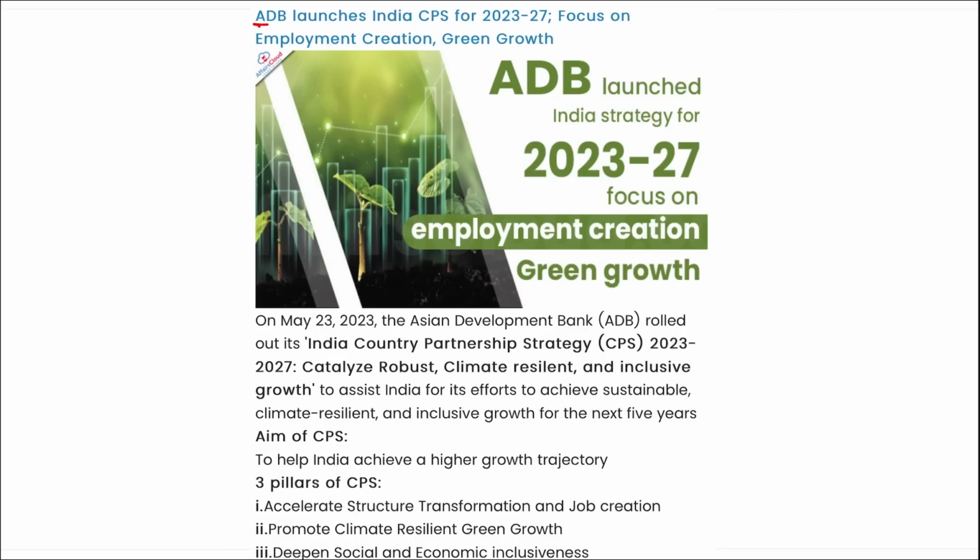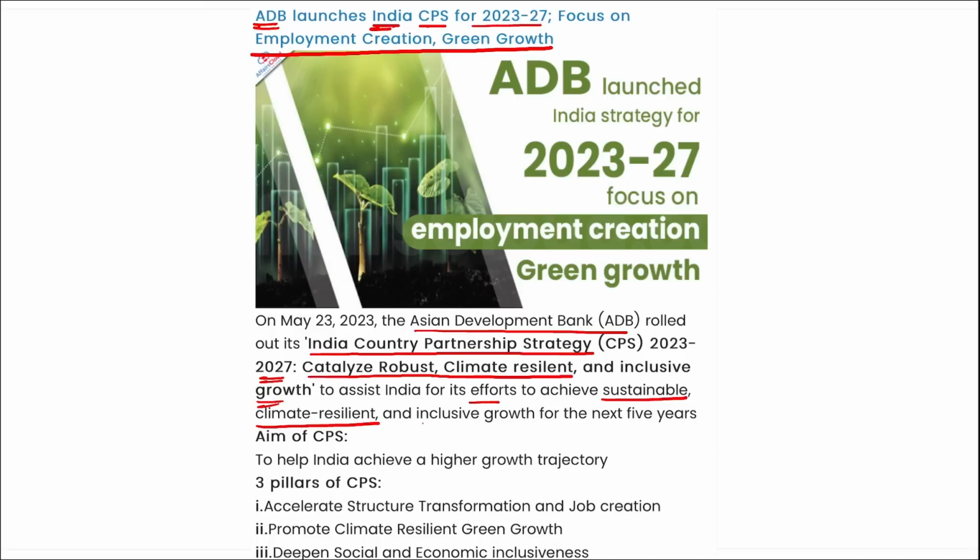Next, Asian Development Bank has launched India's CPS for 2023 to 2027, which focuses on employment creation and green growth. I repeat, Asian Development Bank has rolled out its India Country Partnership Strategy 2023 to 2027 that will catalyze robust, climate resilient and inclusive growth, to assist India in its efforts to achieve sustainable growth for the next 5 years.